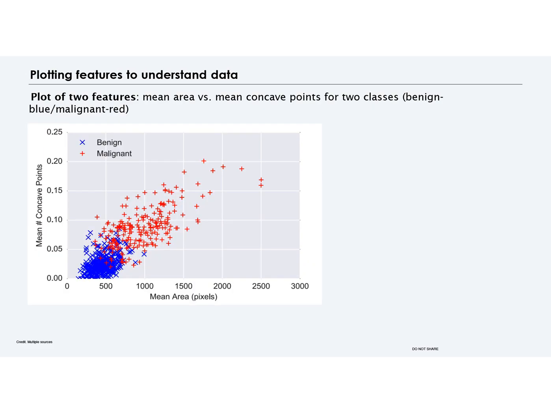Say, for example, we plot only the mean area and mean number of concave points and color code the cells as red or blue. There seems to be a clear divide in benign and malignant tumors. Hence, these two features can be a good predictor. We can certainly add more features to increase the predictive power. But for now, we will stick with two features.